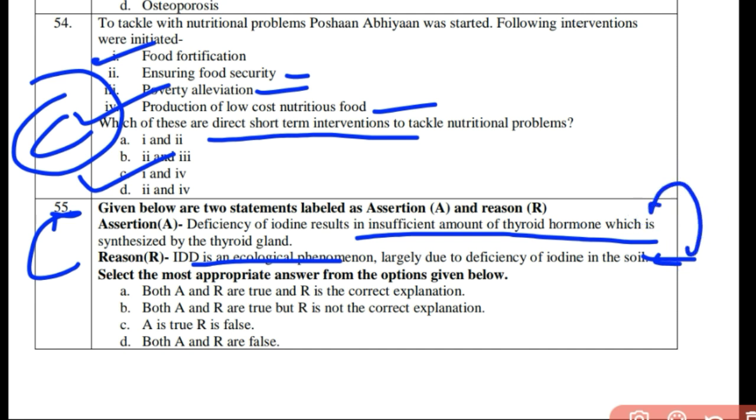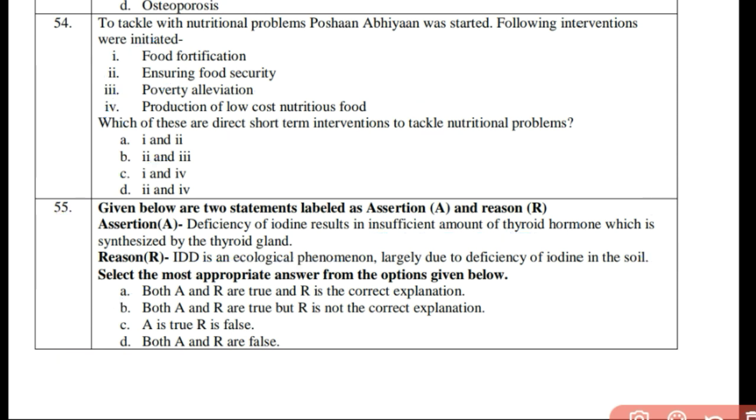So, the sentence is true, but it is not the correct explanation of the assertion. So, the right option here is B, that is both A and R are true, but R is not the correct explanation for A. So, with this, I finished solving the sample paper of class 12th.